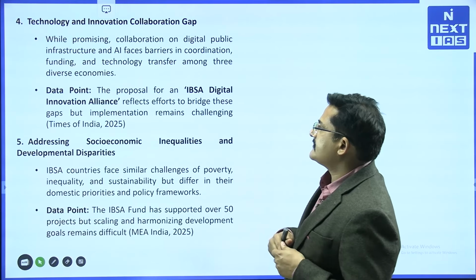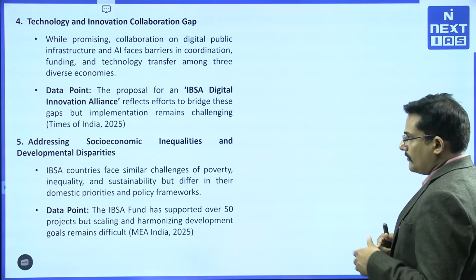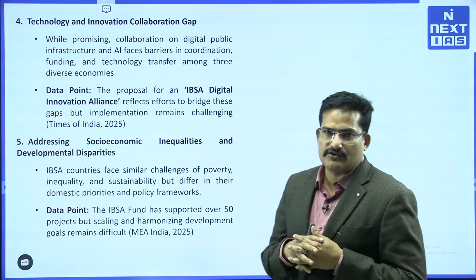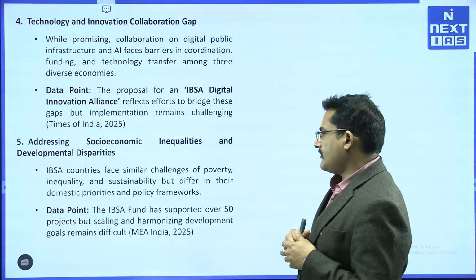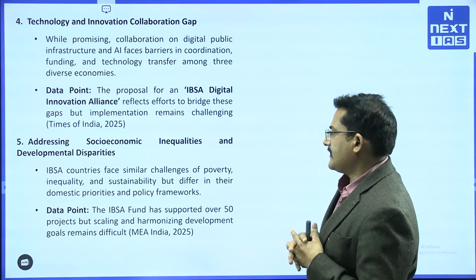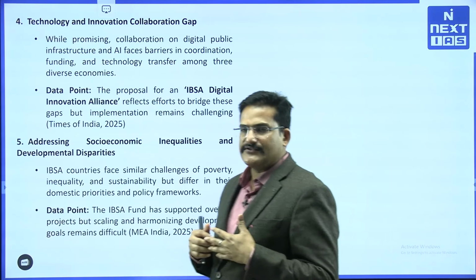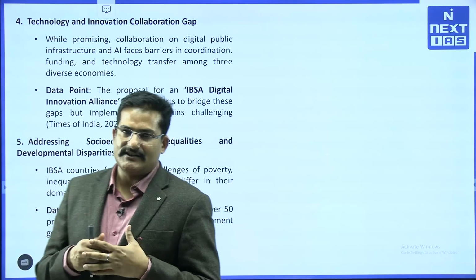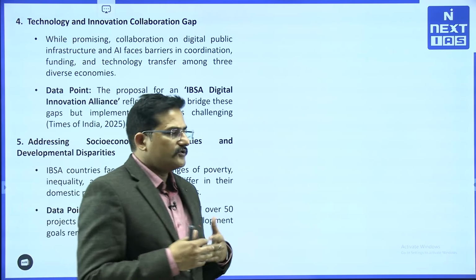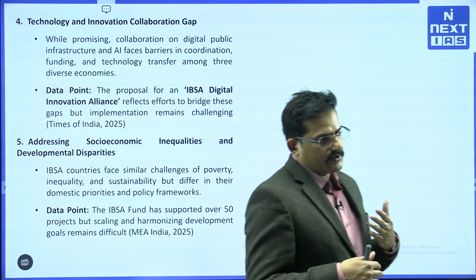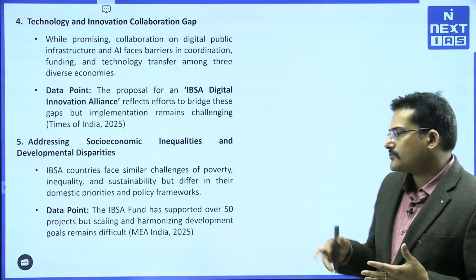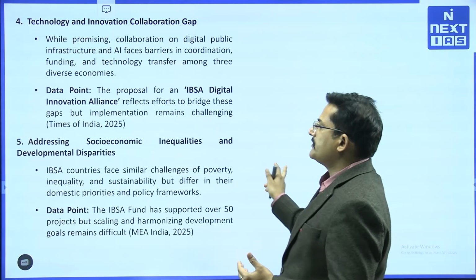Accordingly, the IBSA Digital Innovation Alliance was formed, which is a very good point as of now, since it will integrate our digital economy at large. Also, all three countries face various socio-economic challenges. For example, we are facing poverty, illiteracy, and women empowerment issues. So somehow we will have to work together to deal with all these points.